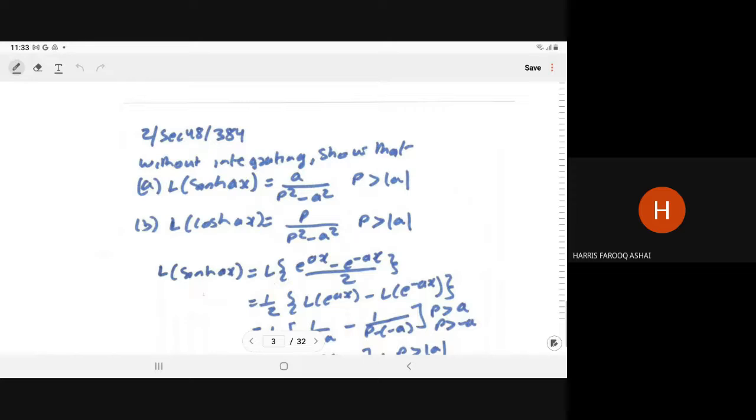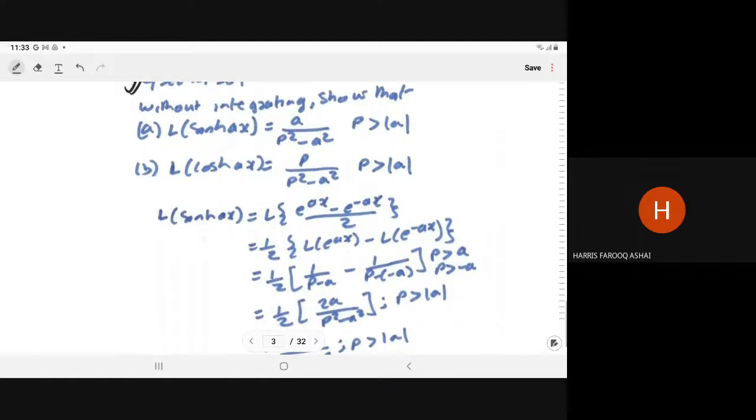Now, this is from your book. Without integrating, find the Laplace of sine hyperbolic ax. It is not sine ax, it is sine hyperbolic ax. Sine hyperbolic and cosine hyperbolic are also one kind of trigonometric function. Its value is a upon p square minus a square, where p must be greater than or equal to modulus of a. And the Laplace of cos hyperbolic ax is equal to p upon p square minus a square, with p greater than or equal to a.